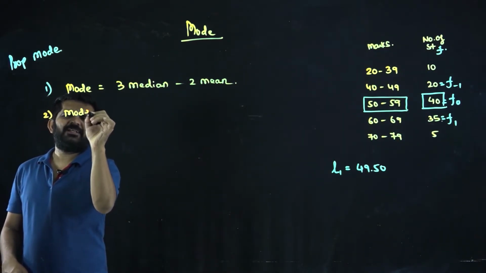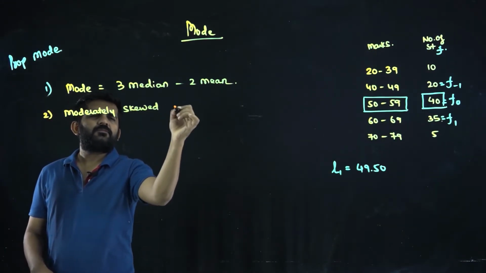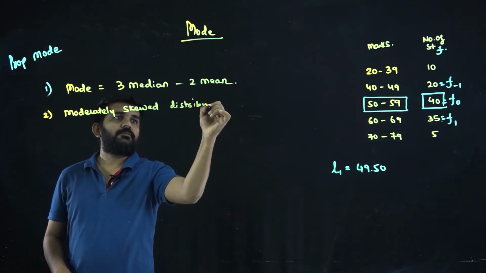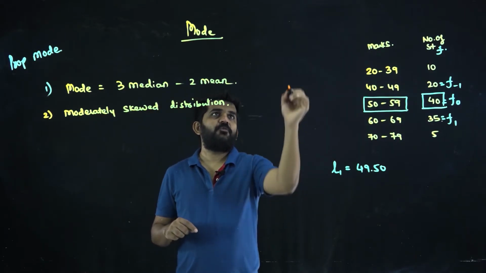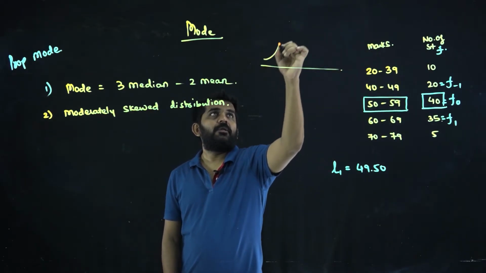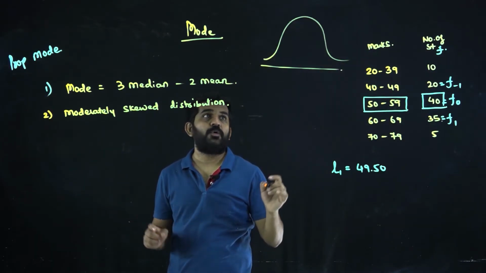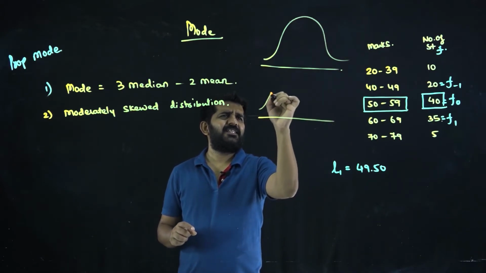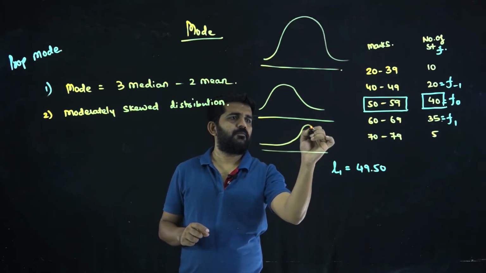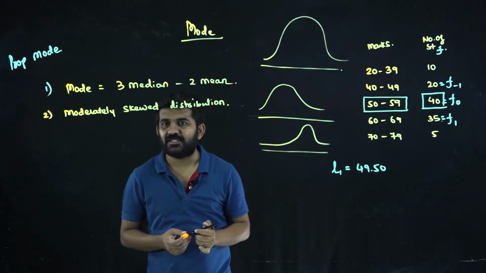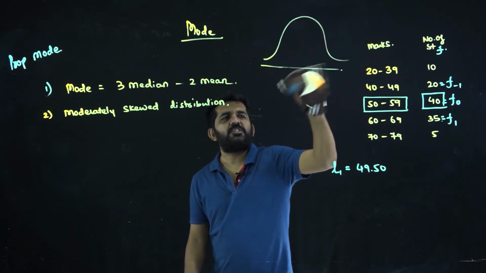in a moderately skewed distribution. Now, let me explain to you. We are going to do probability distribution. This is a zero skewed probability distribution, perfectly symmetric. There is no skewness. This is somewhat moderately skewed. This is skewed on the right hand side. Is it alright? But we'll understand more in detail about skewness when we go to probability distribution.